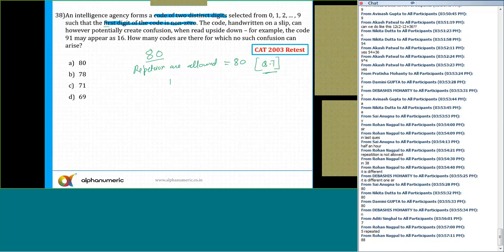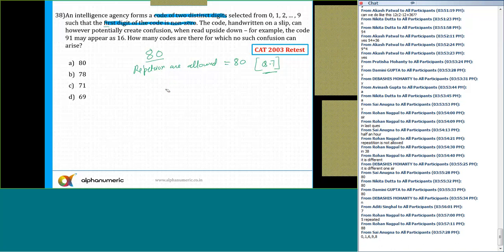1, 1. Or we can do it in this way. The digits which can create confusion are 0, 1, 6, 8 and 9.